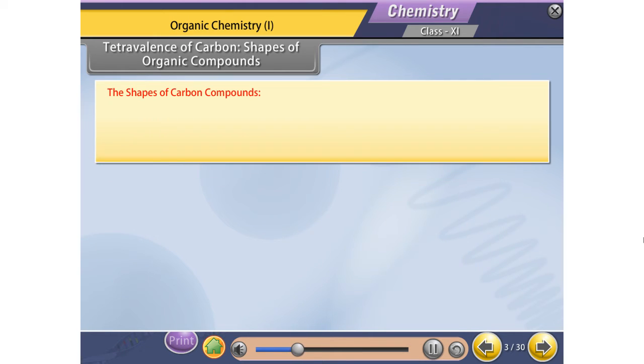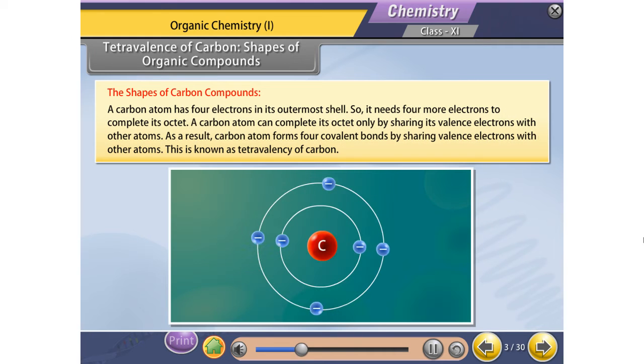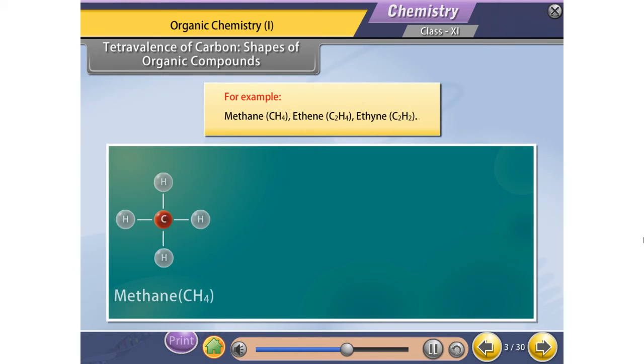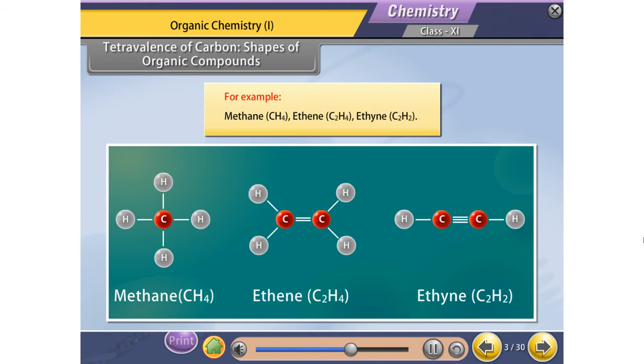The shapes of carbon compounds. A carbon atom has 4 electrons in its outermost shell, so it needs 4 more electrons to complete its octet. A carbon atom can complete its octet only by sharing its valence electrons with other atoms. As a result, carbon atom forms 4 covalent bonds by sharing valence electrons with other atoms. This is known as tetravalency of carbon. For example, methane, ethene, ethyne.